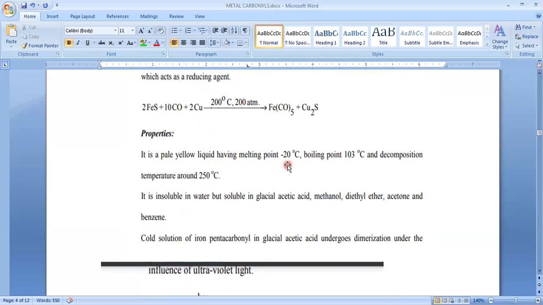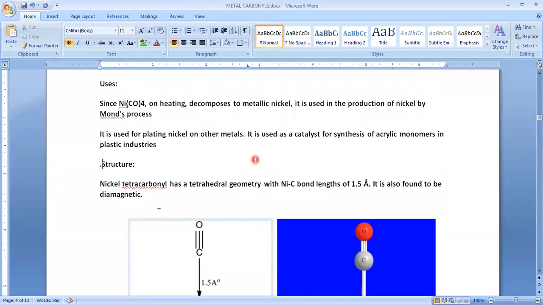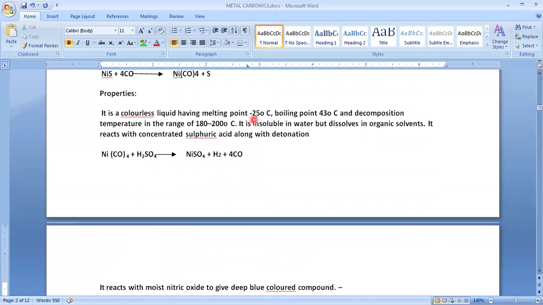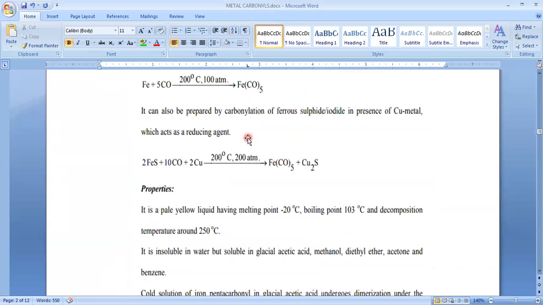And the melting point: just above, nickel tetracarbonyl's melting point is around 25 degrees centigrade, I think. Yes, minus 25 degrees centigrade. But this one is minus 20 degrees centigrade, and the boiling point is far greater than the previous one. That has around 43 or 44 degrees centigrade, but this has 103 degrees centigrade.